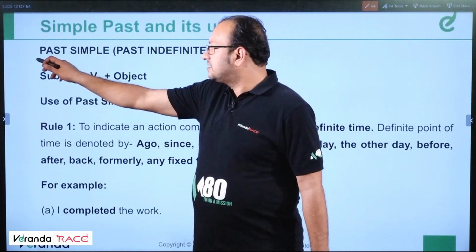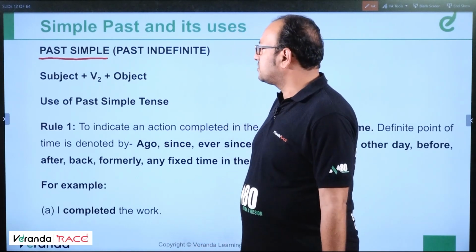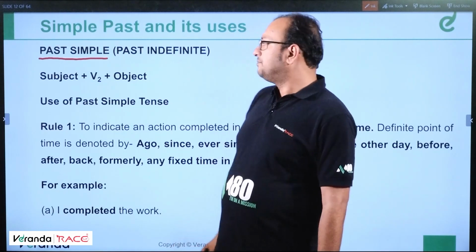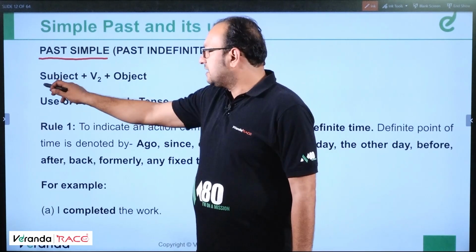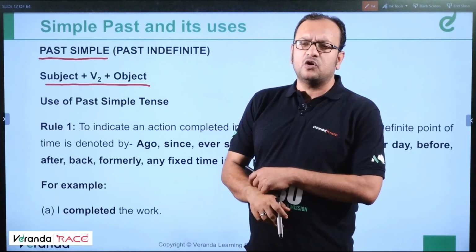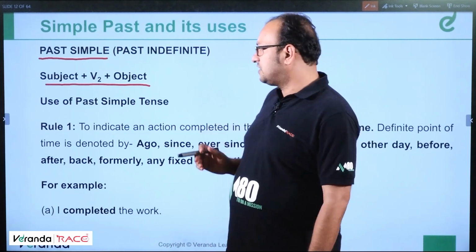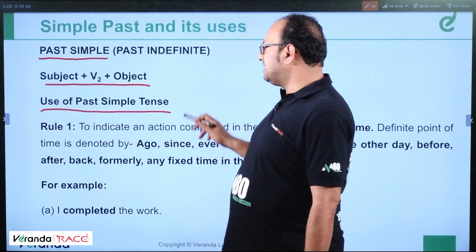What is past simple? We have discussed present simple and its uses. Now we'll discuss simple past or past indefinite. The structure is subject plus V2 plus object. What is V2? As I told you earlier, go, went or do, did. So these words are basically V2 or simple past. Now, the use of past simple tense.